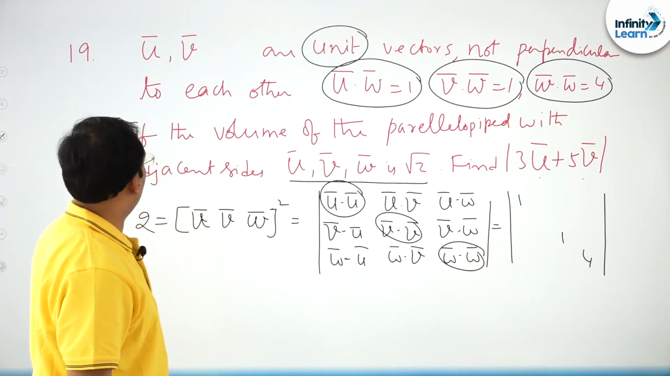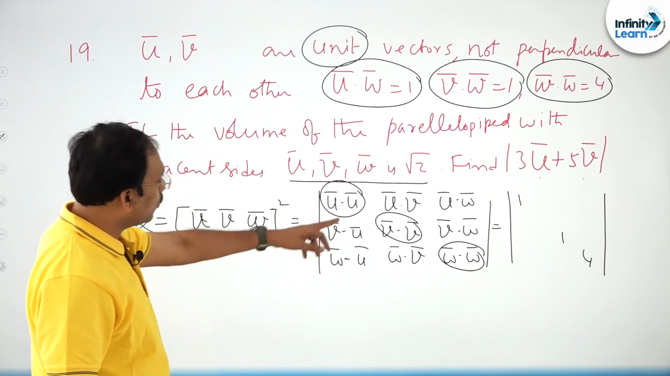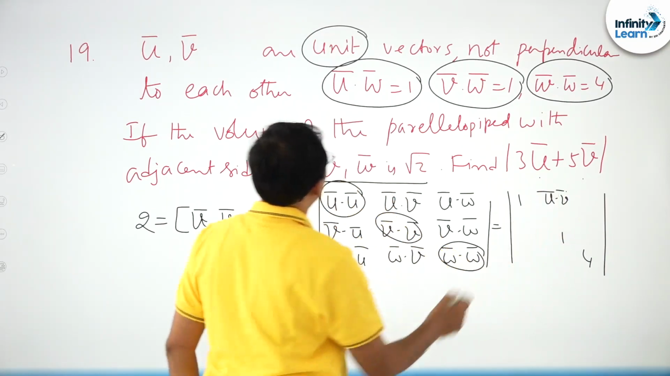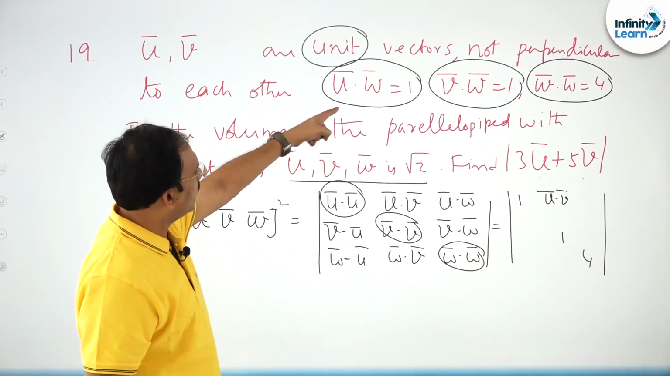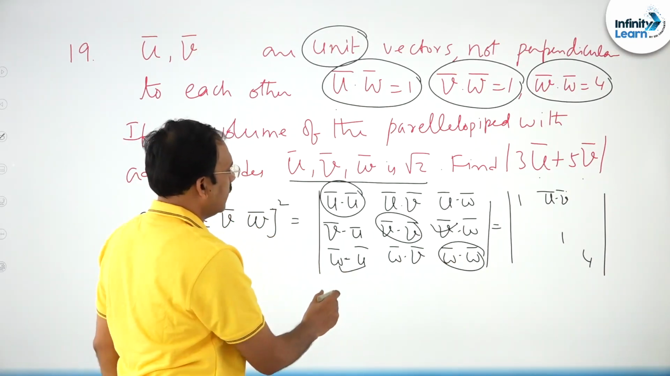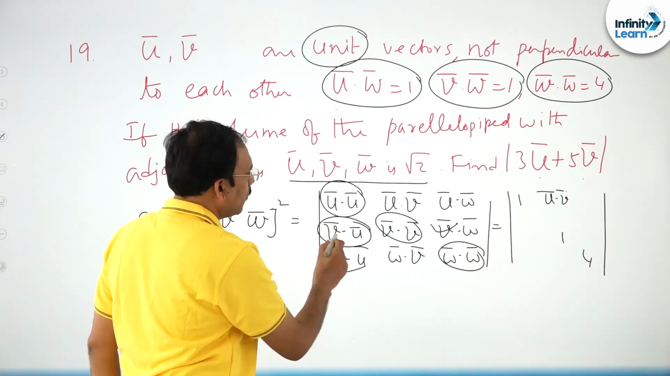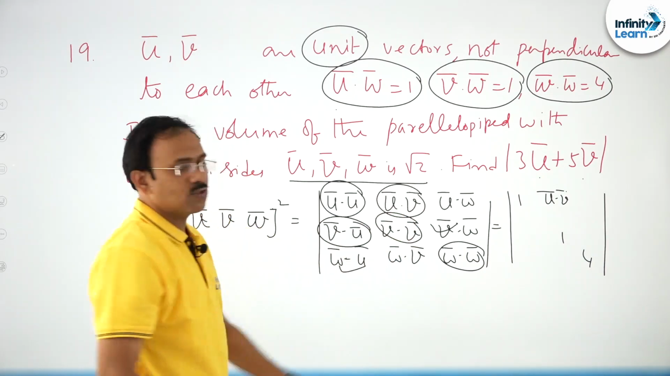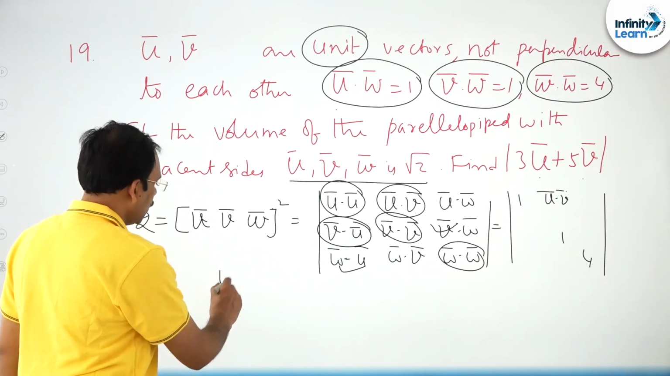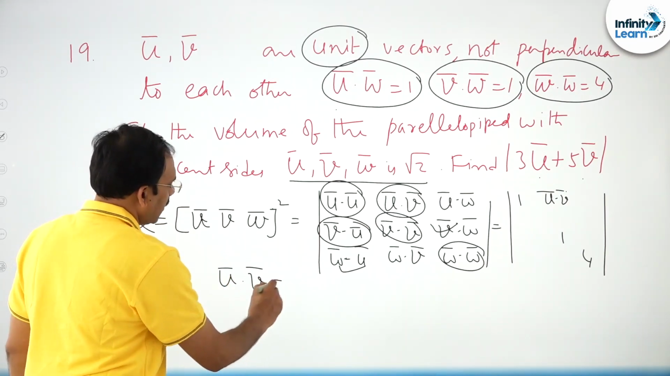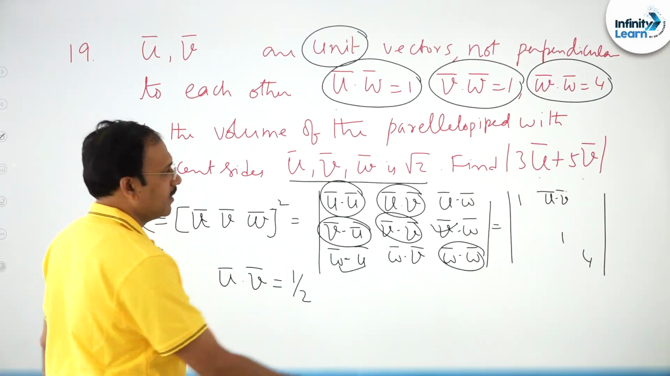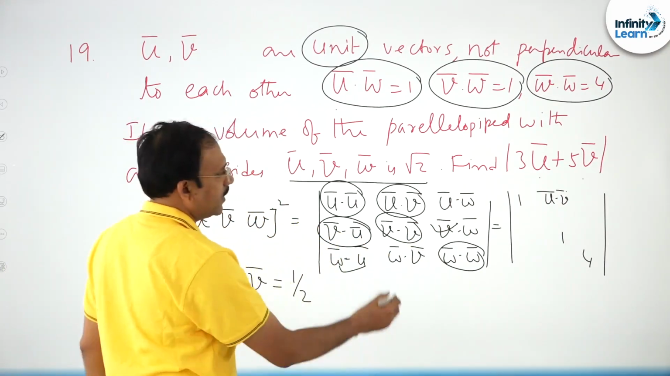In the same way, we want u dot v, which is required. You see u dot w is given, v dot w is given, these values are given; u dot v is unknown. So now if you just expand this determinant and equate it to 2, you will get u bar dot v bar is going to be 1 by 2. Once this is obtained, it is not that difficult to find the rest.